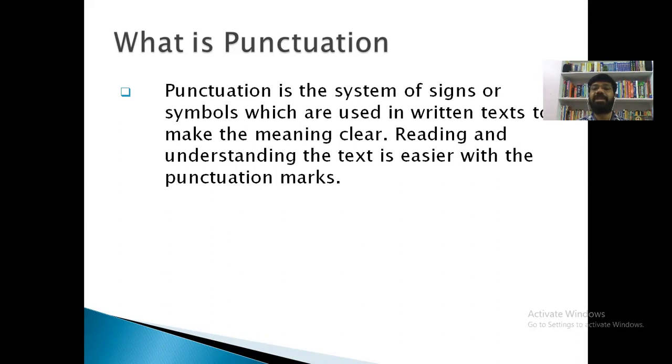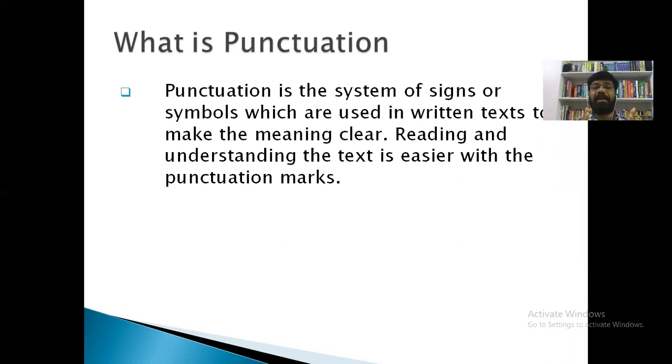If punctuation marks are missing in a sentence or in a passage, the meaning is not clear. We cannot understand the inner meaning or the actual meaning of the sentence if punctuations are not used properly.